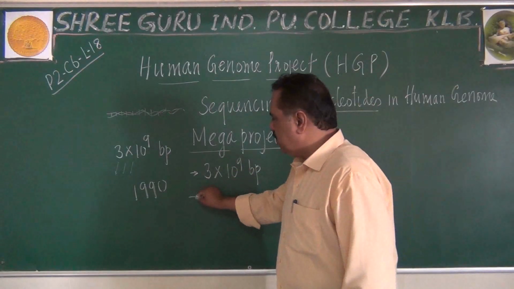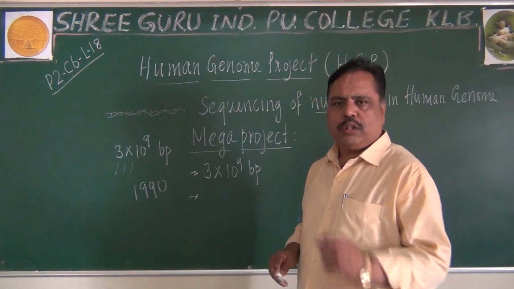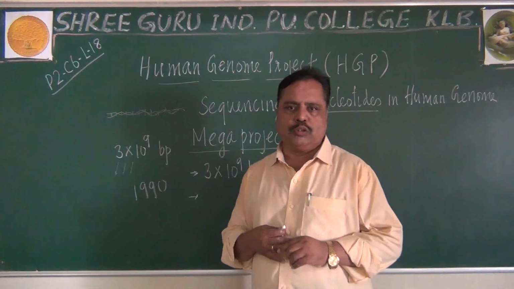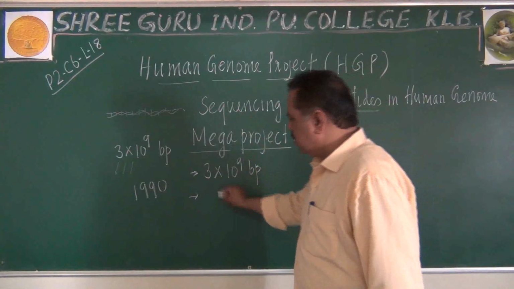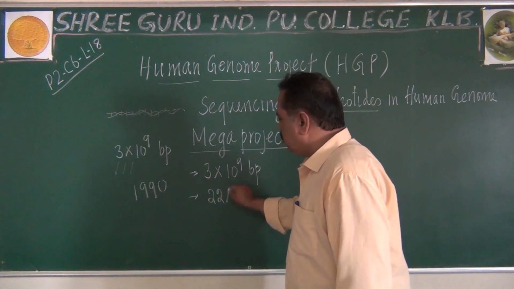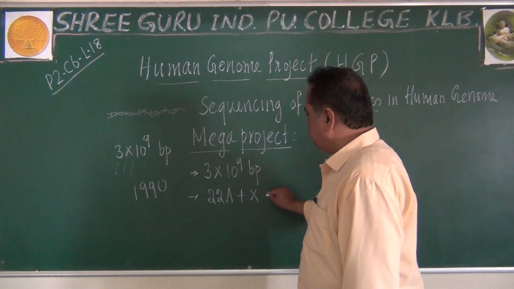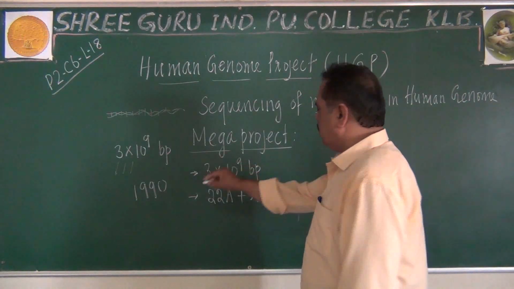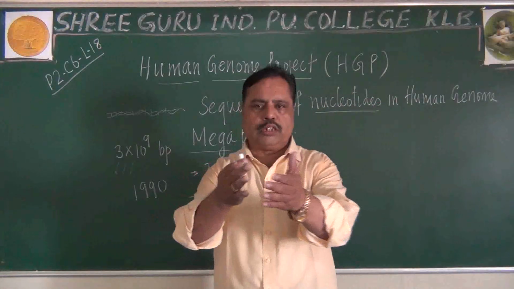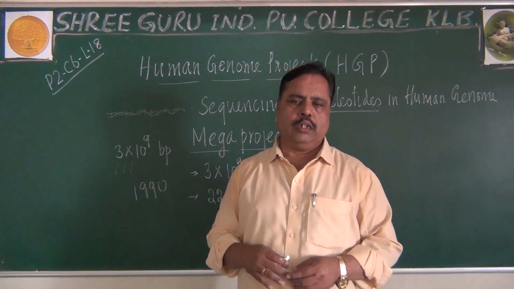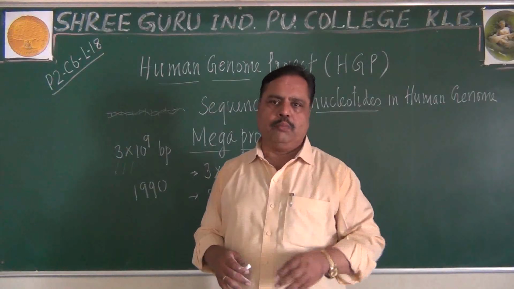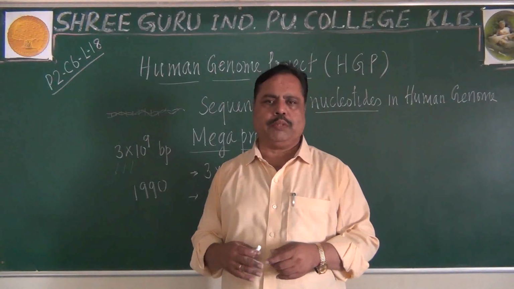In the haploid set, you know that there will be 23 chromosomes. But in this project, 22 autosomes have to be studied, one X has to be studied, and one Y also has to be studied. When you study all the chromosomes, autosomes occur in pairs, you know, the homologous pair.